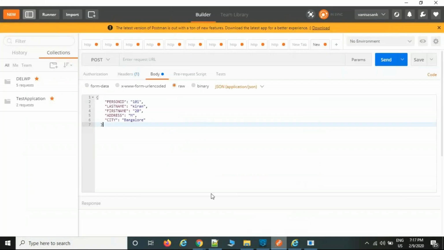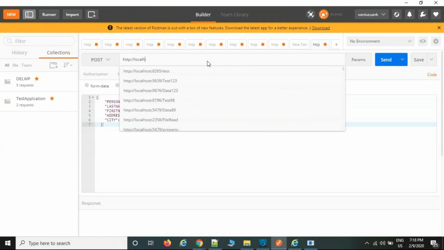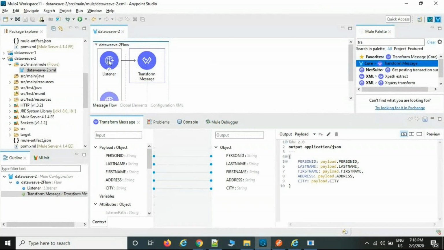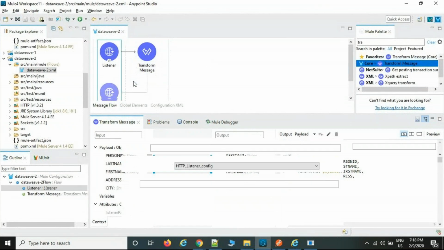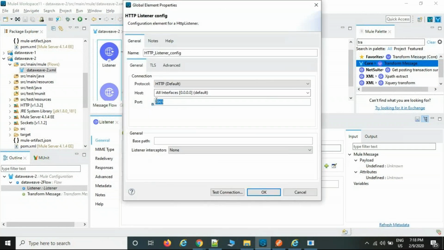Now we are going to post the data, the same way. Now you can send a request. I am not doing any business logic, just a simple transformation. HTTP localhost 7965.